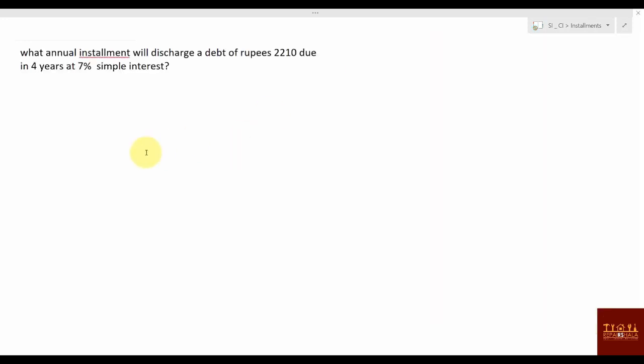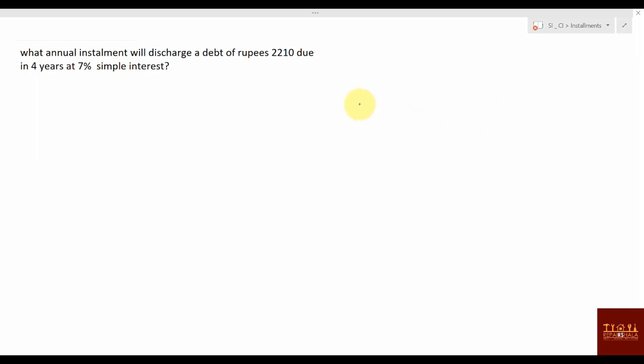Now this is one question: what annual installment, this is also wrong. What is the installment spelling? What annual installment will discharge a debt of rupees 2210 due in 4 years at 7% rate of interest? So how much do you need to pay for your debt?